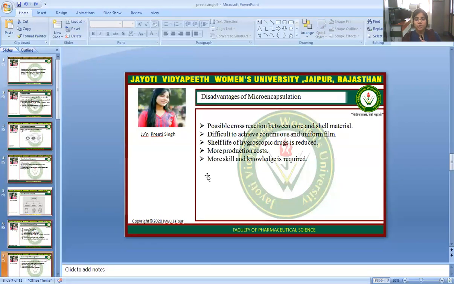Possible cross reaction between core and shell material. Difficult to achieve a continuous and uniform film. Shelf-life of hygroscopic drugs is reduced. More production cost, and more skill and knowledge are required.